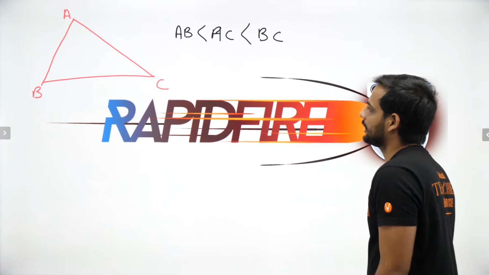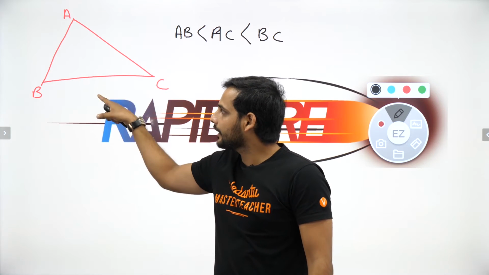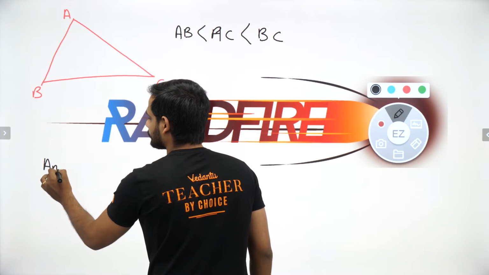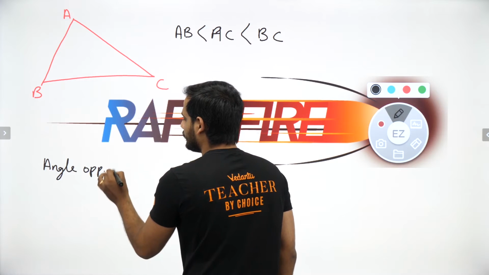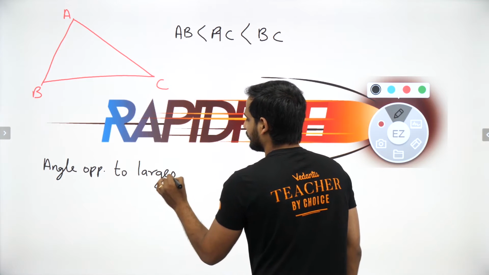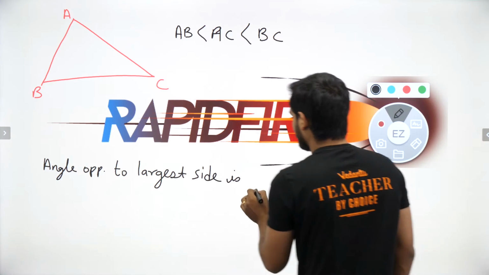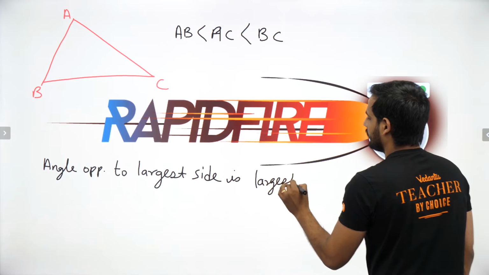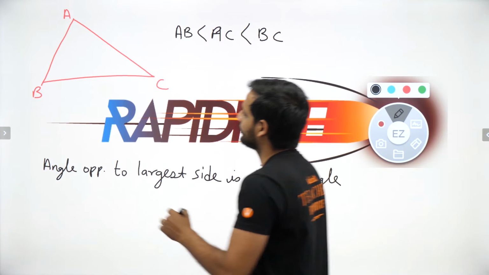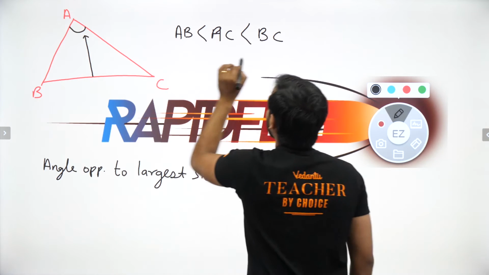So in this case, what will happen? Since BC is the largest side, the angle opposite to BC will be the largest angle. Angle opposite to the largest side is the largest angle of the triangle. So if BC is the largest side, then opposite to this, which angle is here? Angle A. So angle A will be the largest.